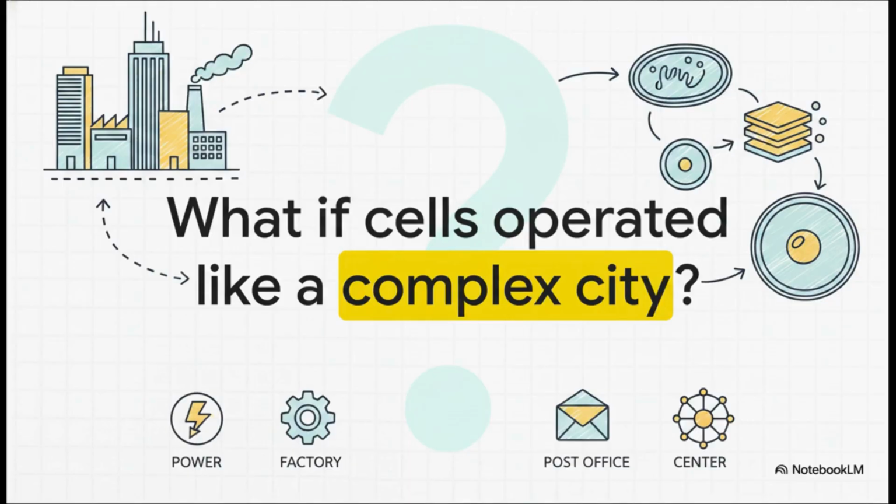What if your cells operated like a bustling, complex city? I know, it sounds a little like science fiction, right? But it's actually the absolute perfect way to understand biology. Just imagine a thriving metropolis. Every single part of that city has a very specific, highly vital job. You've got power stations pumping out energy, factories manufacturing essential goods, post offices sorting and packaging materials, and of course, a central command center managing the whole grid. Well, our cells operate with that exact same level of organization and purpose.